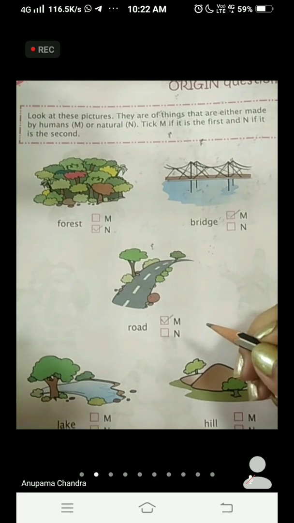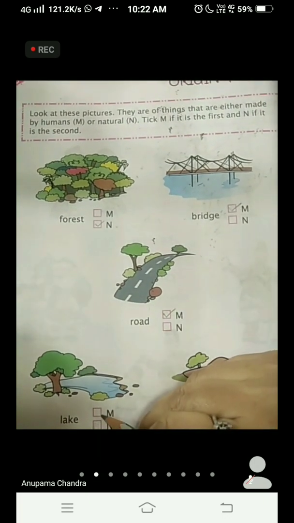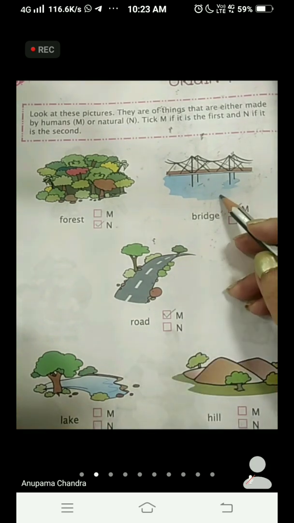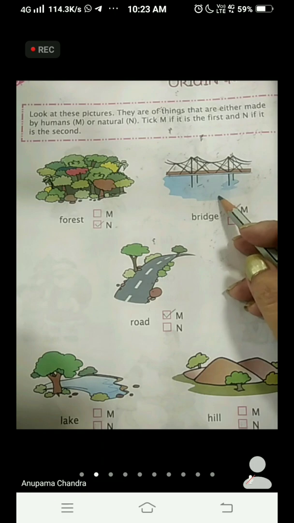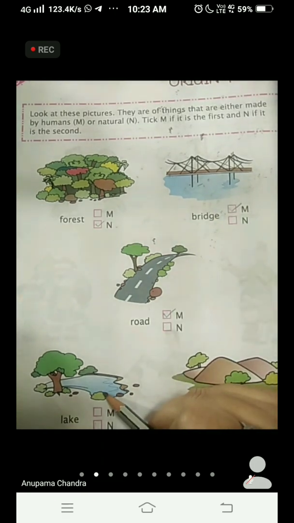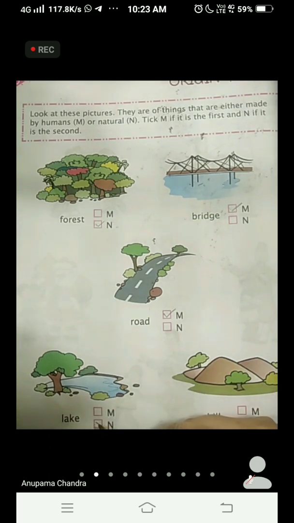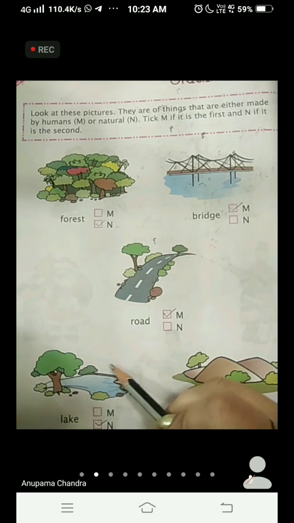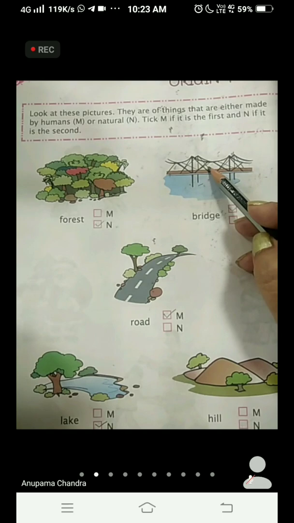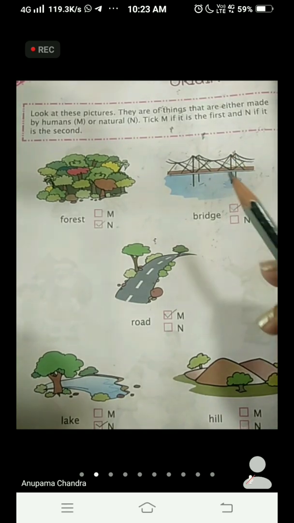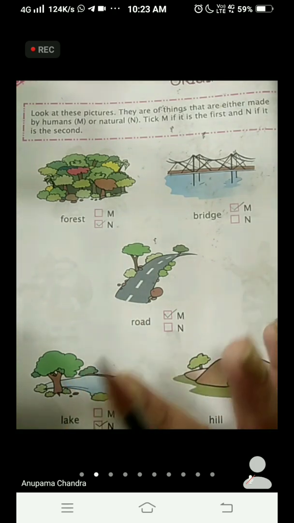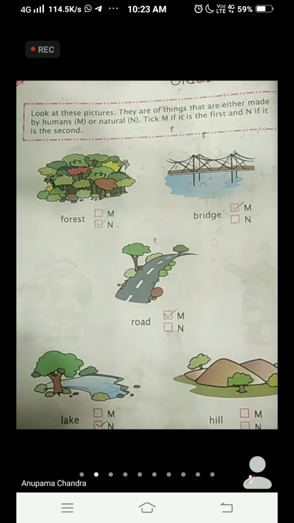Now what is our next picture? Lake, L-A-K-E, lake. As discussed already, water bodies are not made by man. It is made by God. It is a natural thing. So lake is a natural thing. We are going to tick N here. If we want to go from one side to another, then we will make a bridge like this. Then the bridge will be a man-made thing, but lake is a natural thing. Lake is not made by man.